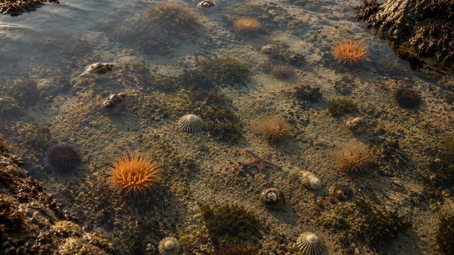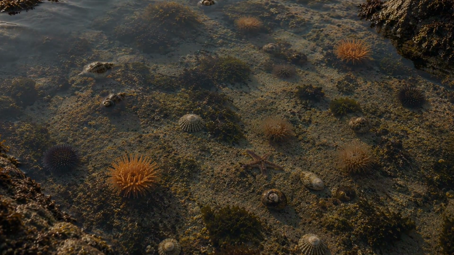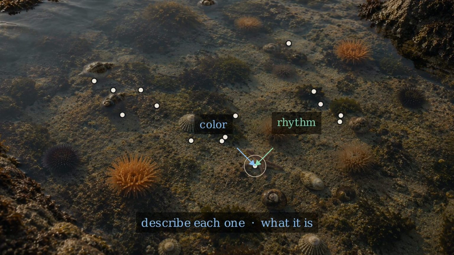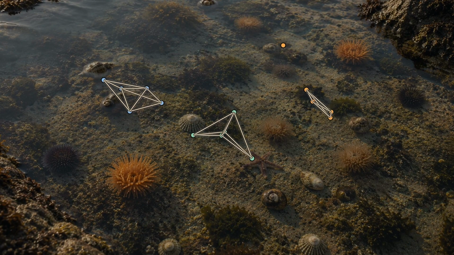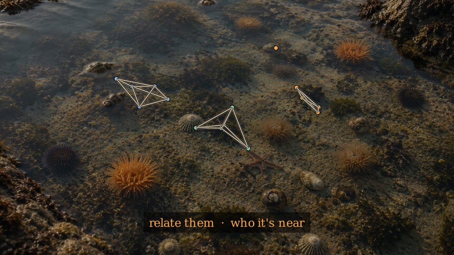Watch what happened to the camera. For color and rhythm, we circled each creature and labeled it, the language of traits. For the last web, we stopped labeling and drew lines between them, the language of resemblance. 2 methods describe the creatures, the third arranges them. That turn is the real fork in the road.